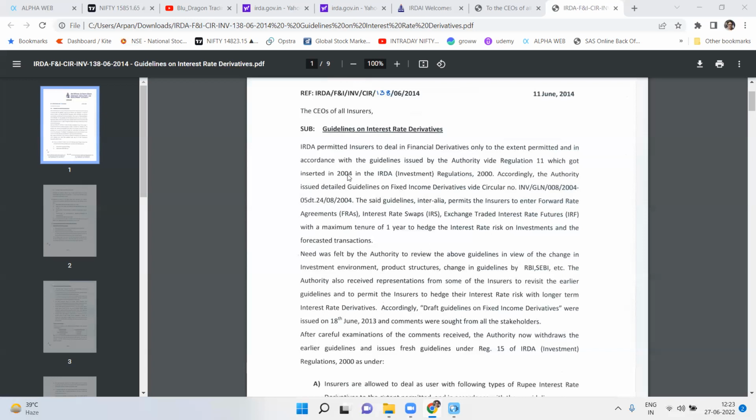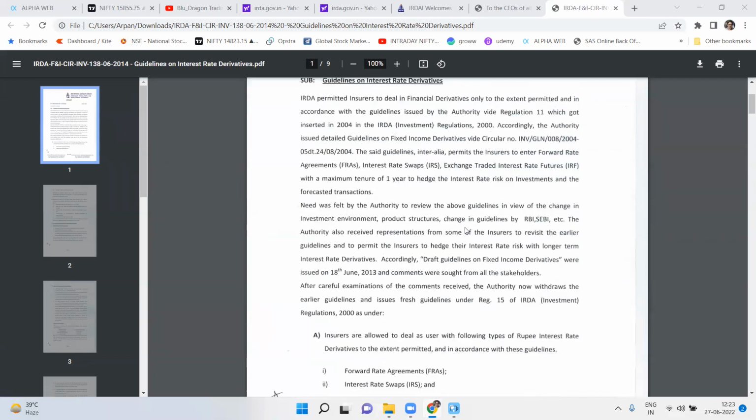So let's go through this guideline once again by going through this documentation, and we can do it faster. As I mentioned, it's like a story. IRDAI permitted insurers to deal in financial derivatives in accordance with the guidelines, right? The said guidelines said that insurers can enter forward agreements, interest rate swaps, and exchange traded futures for a maximum tenure of 1 year only, right? But a need was felt to review the above guidelines in view of the investment environment, product structure, change in guidelines, and also representations received. Accordingly, draft guidelines on fixed income derivatives were issued on 18 June 2013. Comments were sought from all stakeholders.